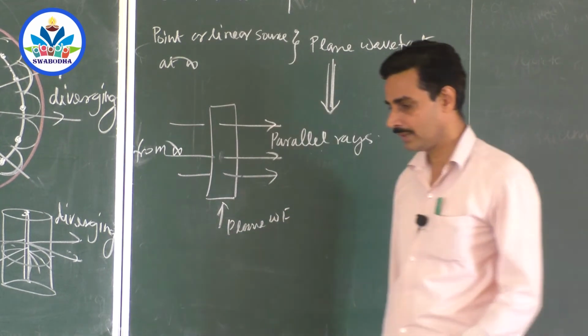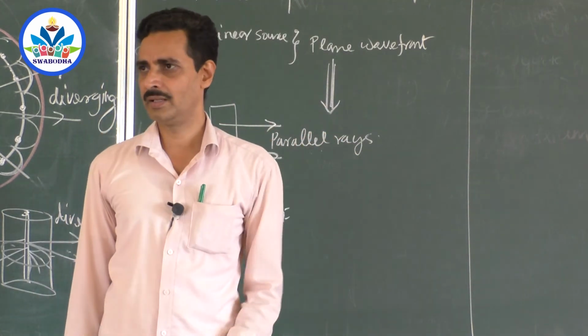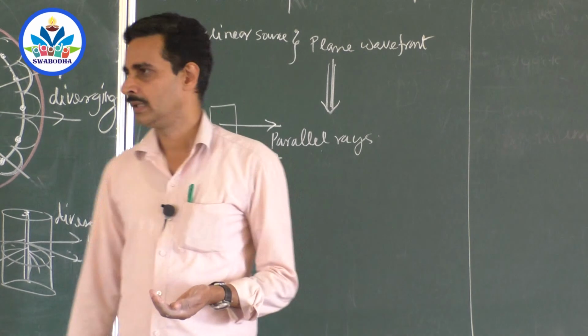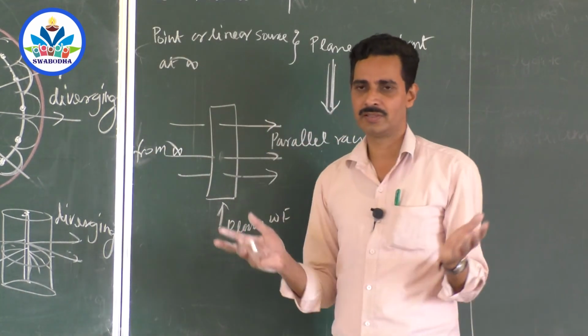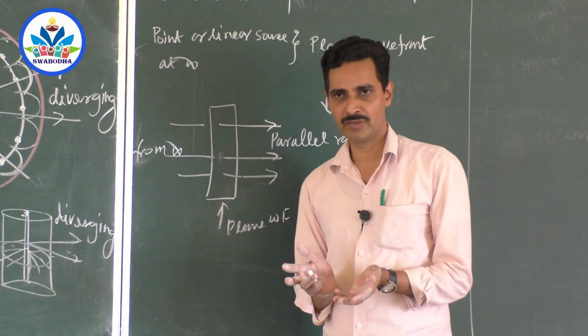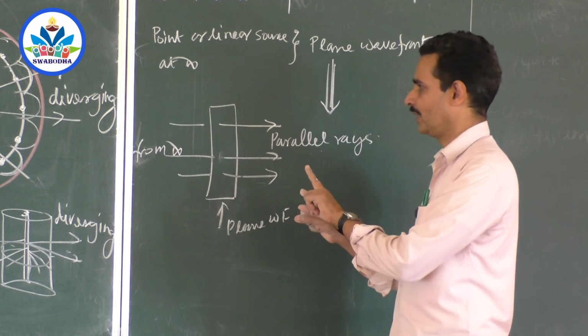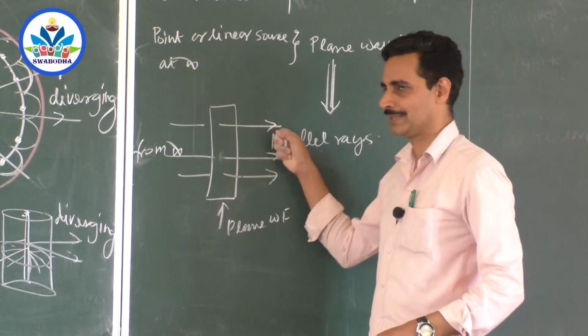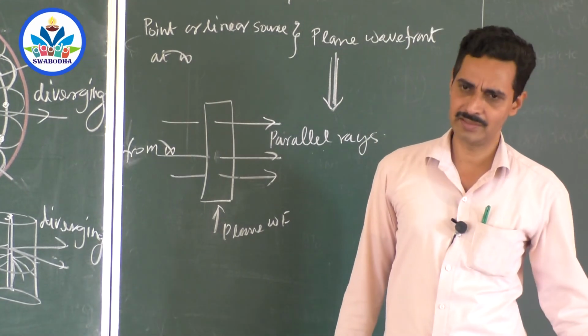So this is the idea given by Huygens. Huygens says that wavefronts travel in all directions, they don't require any medium, and each point on the surface of the primary wavefront acts like a secondary source, and any normal drawn to the surface of the wavefront gives the rays. Such a type of source of light gives such a wavefront.